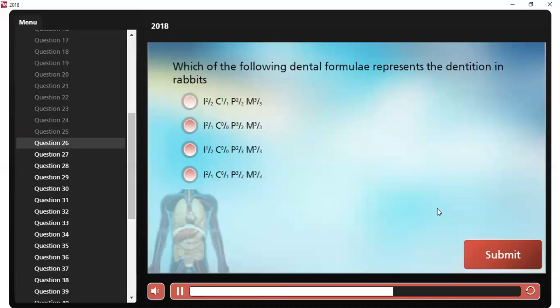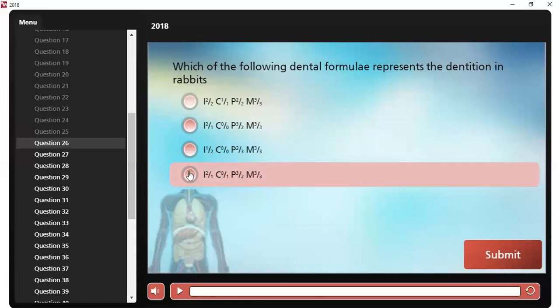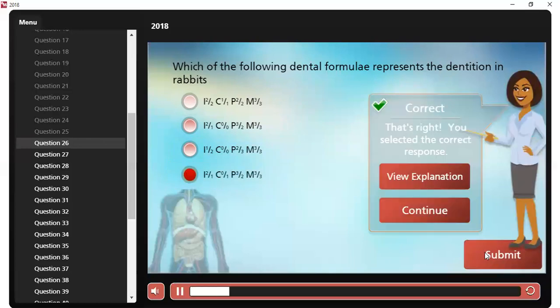Which of the following dental formulae represents the dentition in rabbits? It is this one. All right, so is this one correct?